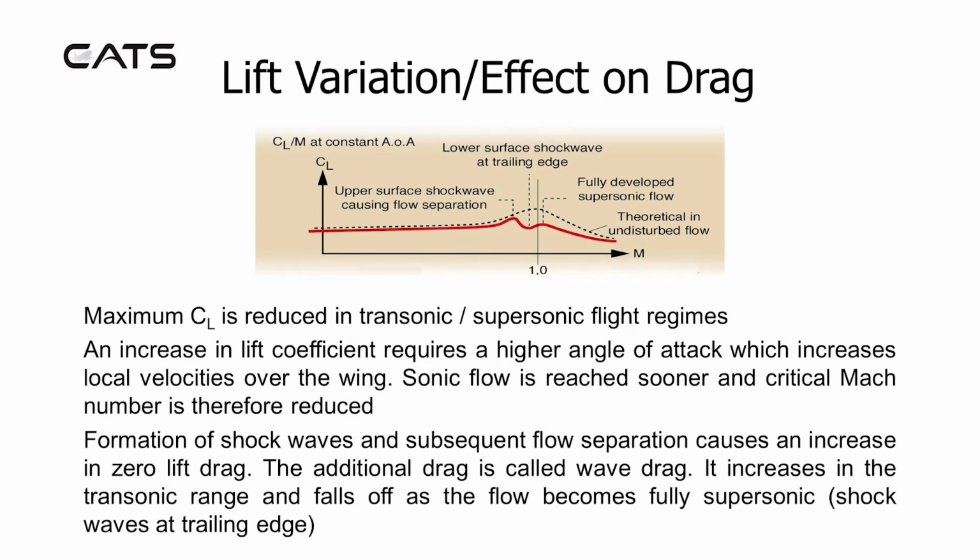Lift variation and the effect on drag. The maximum CL is reduced in transonic and supersonic flight regimes. An increase in lift coefficient requires a higher angle of attack, which increases local velocities over the wing. Sonic flow is reached sooner and critical Mach number is therefore reduced.